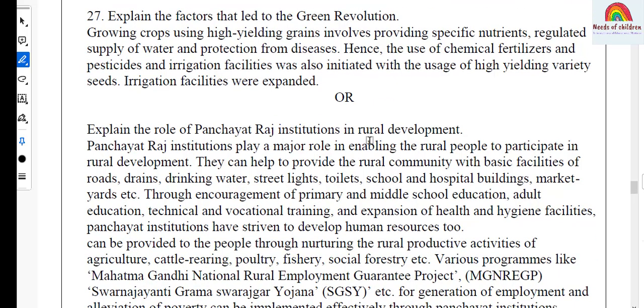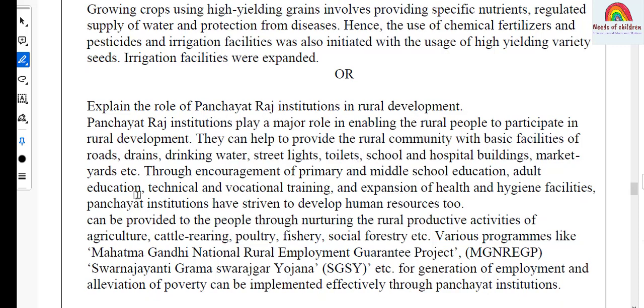Irrigation facilities were expanded. Choice number 2. So this is the question from Economics, Rural Development. And the choice question number 2. Explain the role of Panchayat Raj institutions in rural development. Answer. Panchayat Raj institutions play a major role in enabling the rural people to participate in rural development.